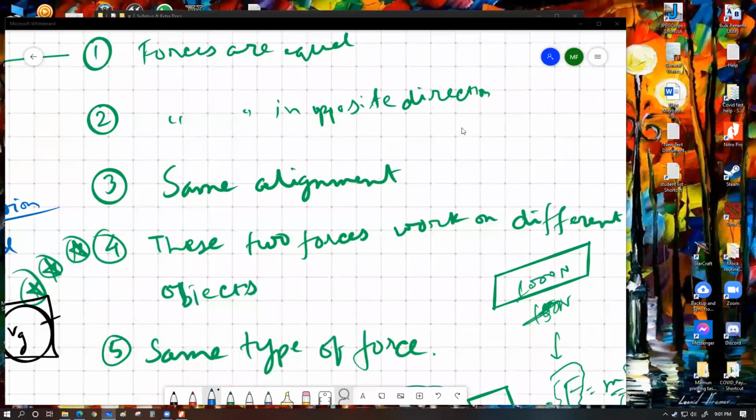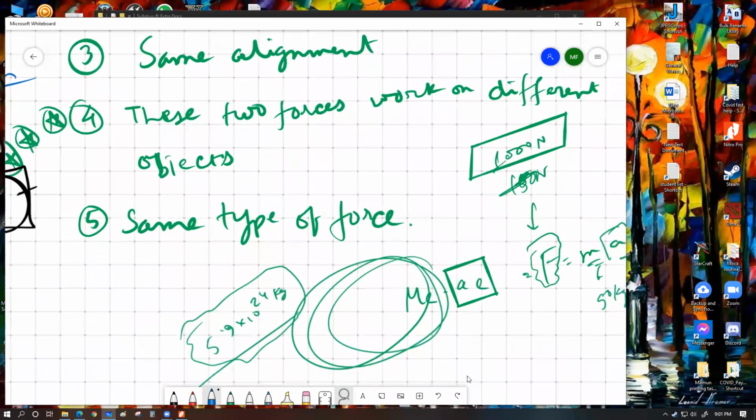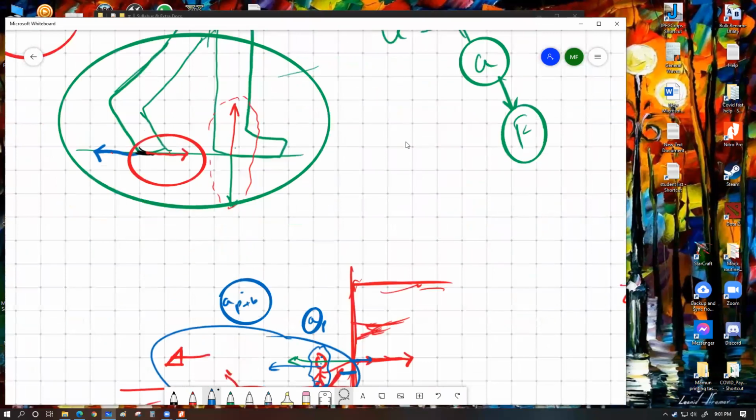These two forces that we're talking about for Newton's third law, in many cases we refer to as Newton's third law pair. These two forces will always work on two different bodies. They are not going to work on the same body. If they are working on the same body, they are not a Newton's third law pair. One of the most common examples to check the students' understanding is this. Let me give you an example.